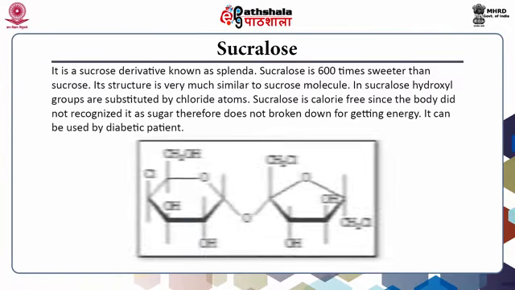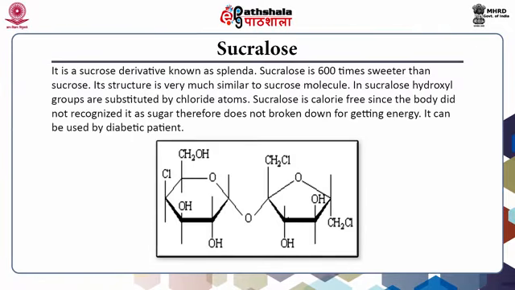Sucralose. It is a sucrose derivative known as Splenda. Sucralose is 600 times sweeter than sucrose. Its structure is very similar to the sucrose molecule. In sucralose, hydroxyl groups are substituted by chlorine atoms. Sucralose is calorie free since the body does not recognize it as a sugar and therefore it is not broken down for getting energy. It can be used by diabetic patients.